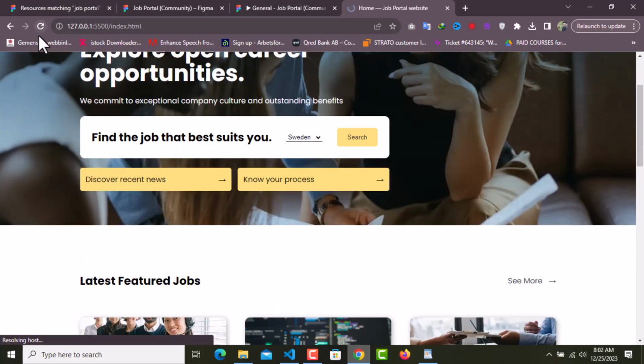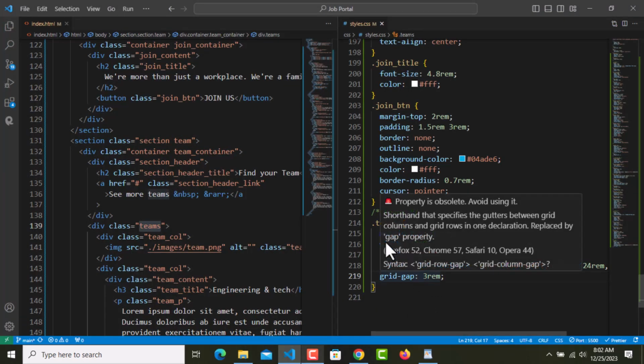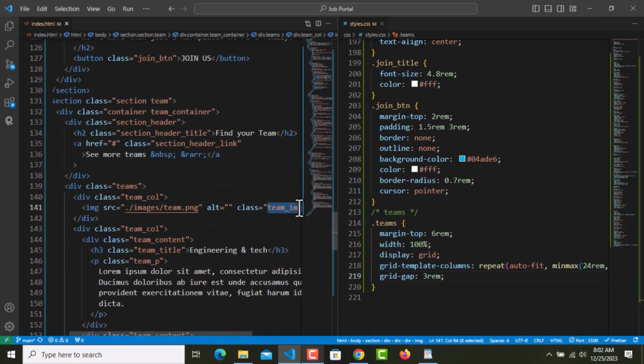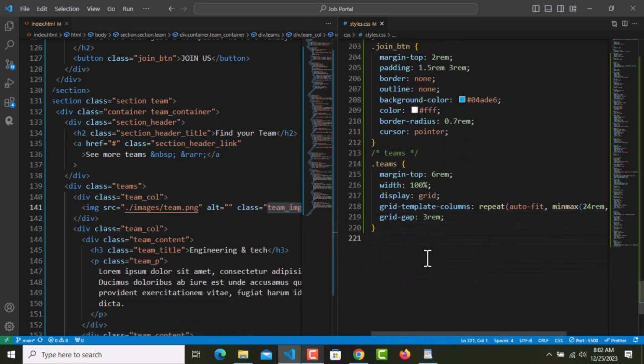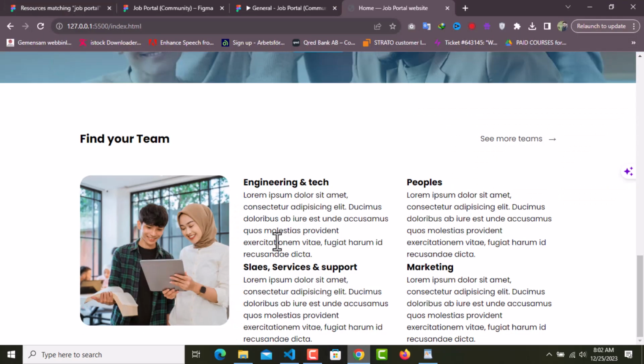Refresh, and yeah, just like this. But we need to fix this image a little bit. So this team image will have width of 100%, and now this is fixed.